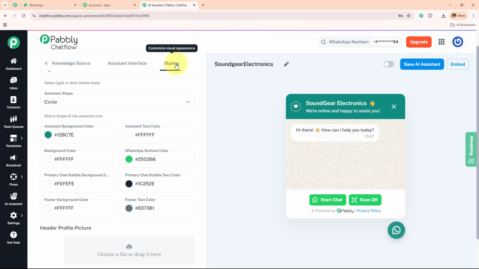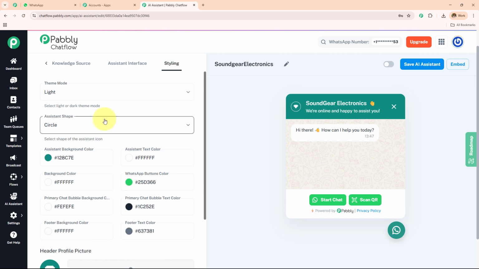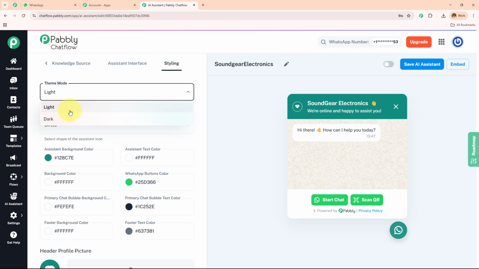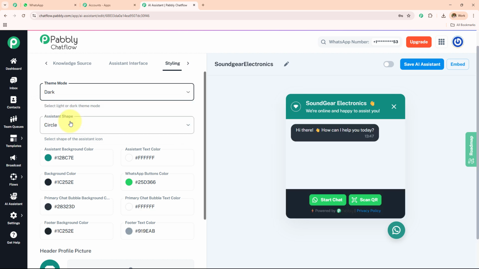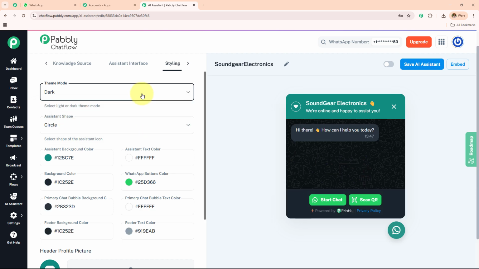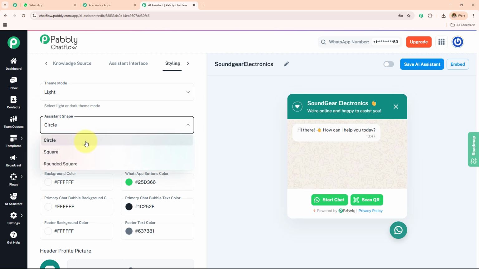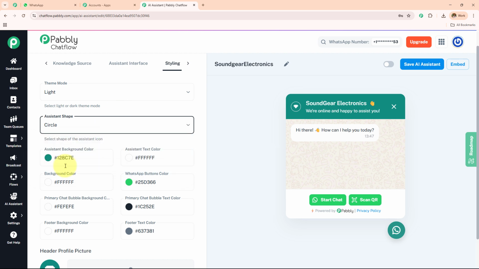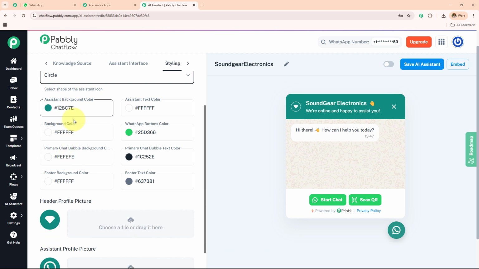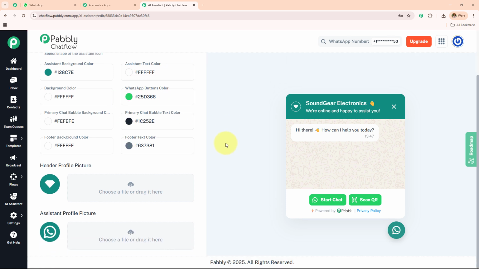Moving on to the next step, here we have the styling. Now over here you can see we are working on this light mode. If you want to select the dark mode, you can see this is how your AI assistant will appear. Then you can select the assistant shape as circle, square or rounded square. And then you can select the background color also. Here we have these colors. I want to select the default colors only. I'm not going to change this.